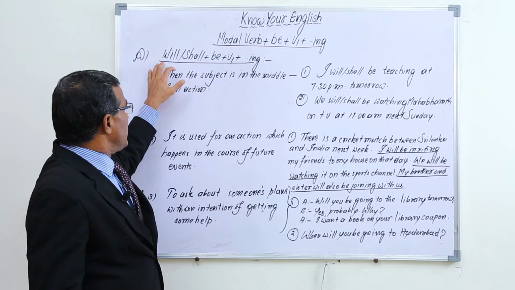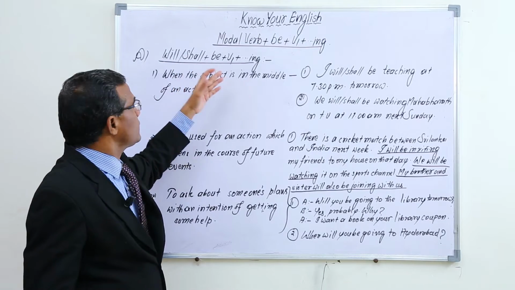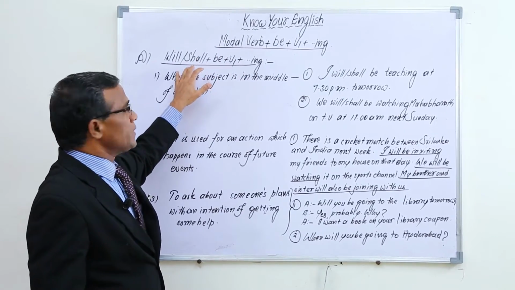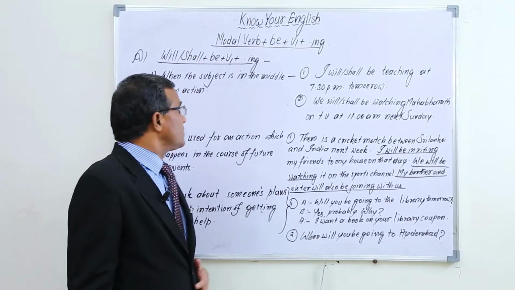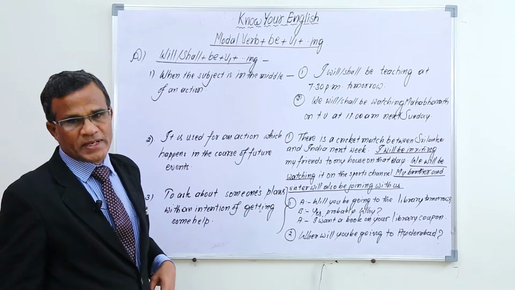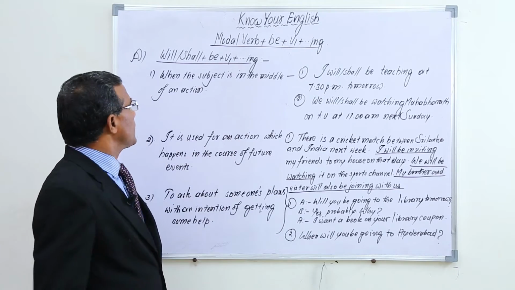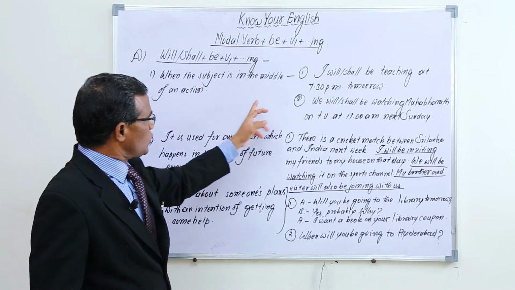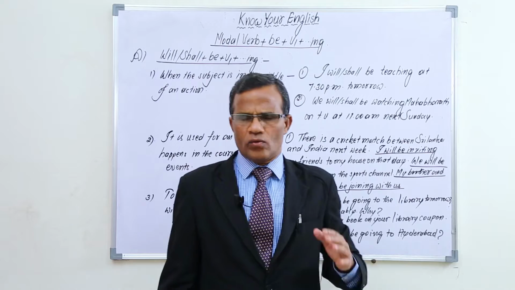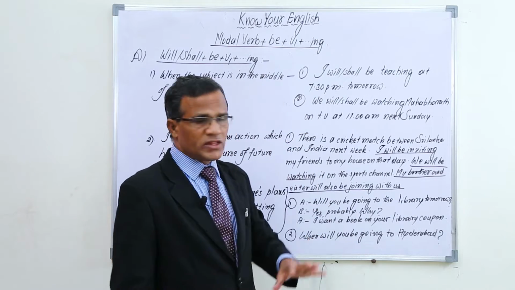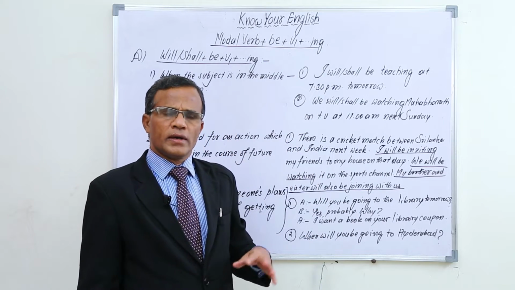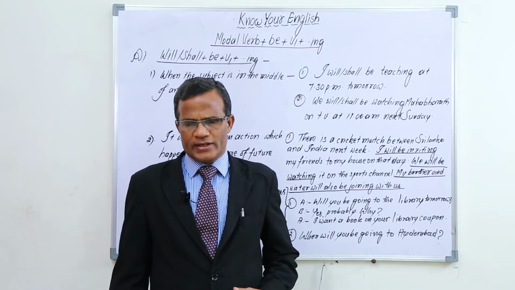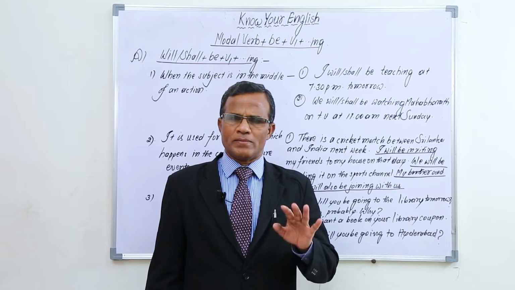With I and we, we can use will and shall. So will is used for all subjects, and especially with I and we we can use shall. Shall is not used with all subjects, only with I and we. Here, when the subject is in the middle of an action, for example, now I am, for example, at 7:30, today at 7:30 p.m. I am teaching English.